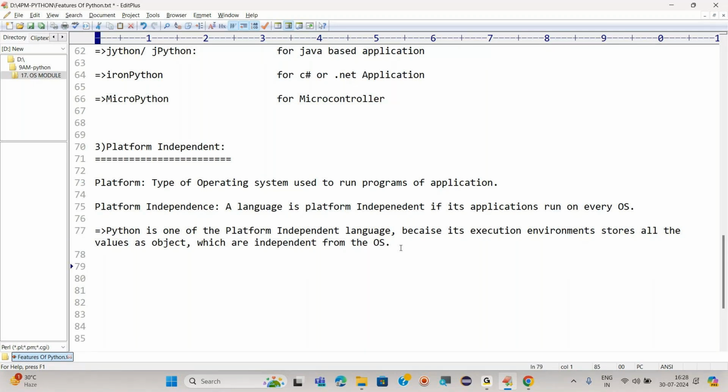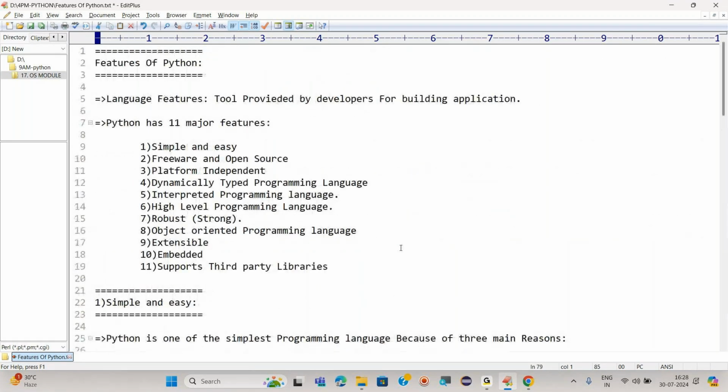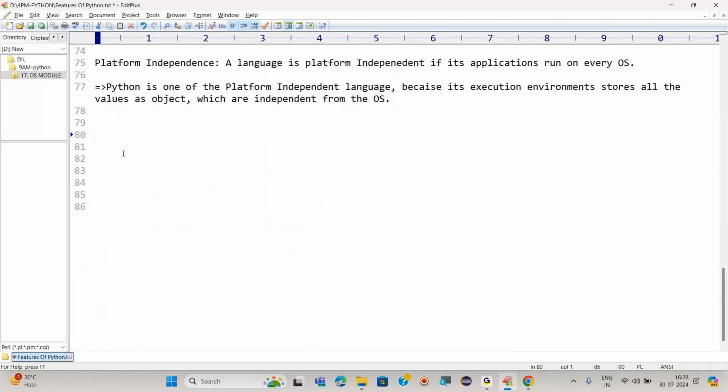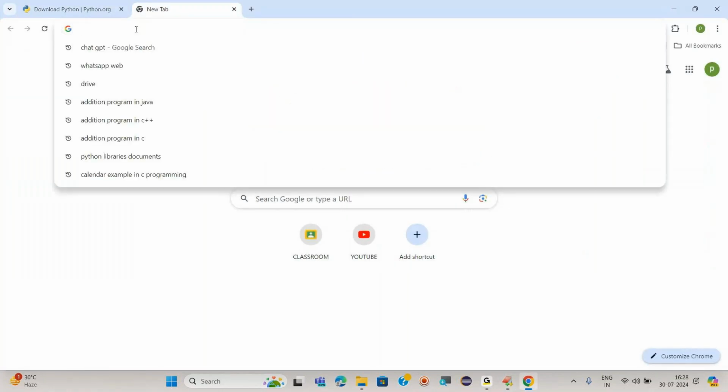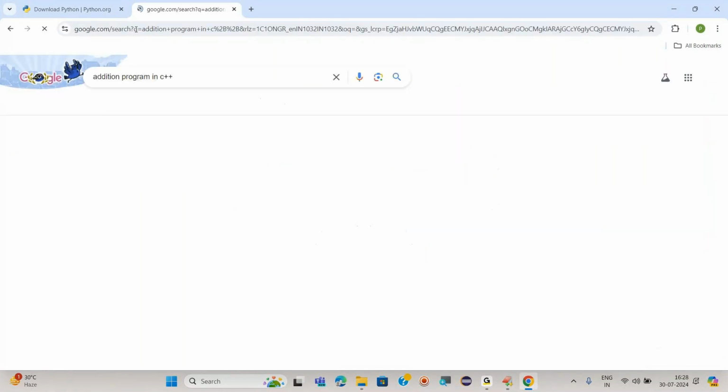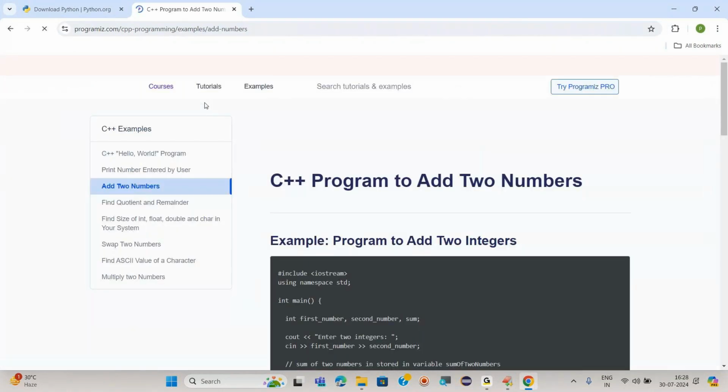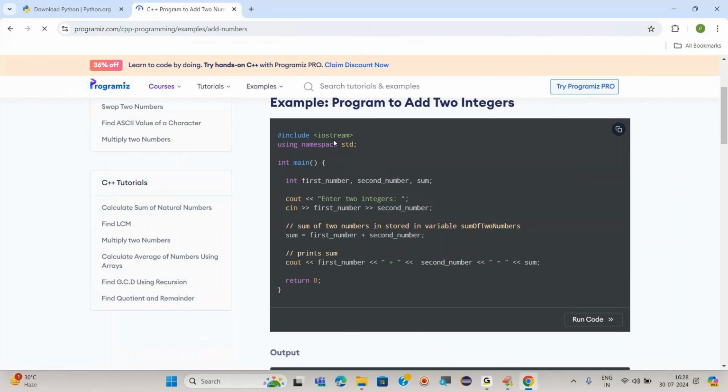Next, the fourth, dynamically typed programming language. What is the meaning of dynamically typed? Okay, I am giving you a simple example. Let's refer to C programming. We just need to understand why Python is a dynamically typed language.